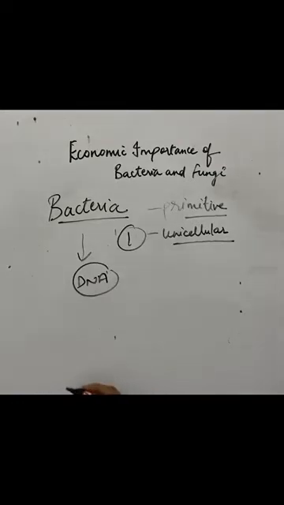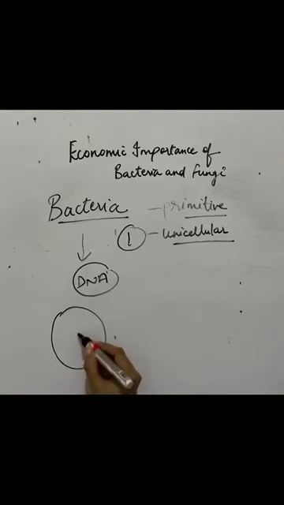Basically, when we talk about an animal cell and a plant cell, we draw a nucleus inside it, and inside that is present the DNA or the genetic material. So this membrane is present in most of the organisms, but it is missing in the case of bacteria.